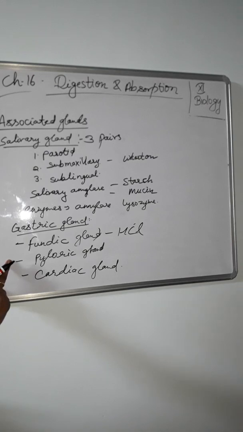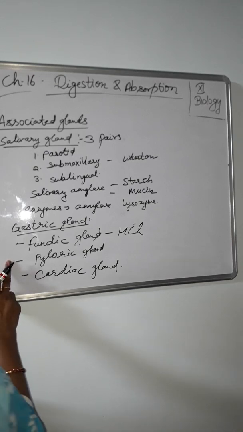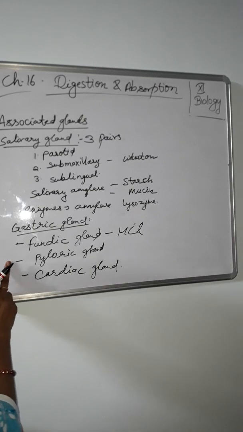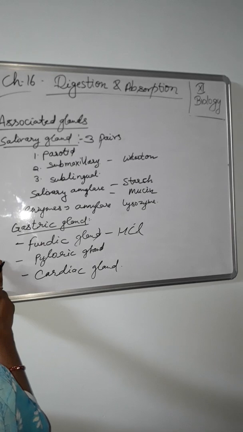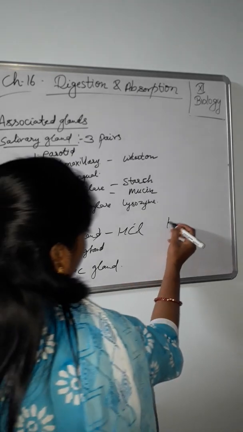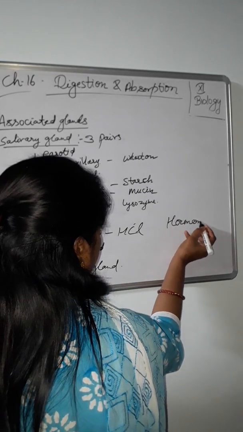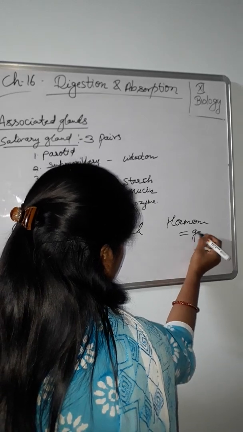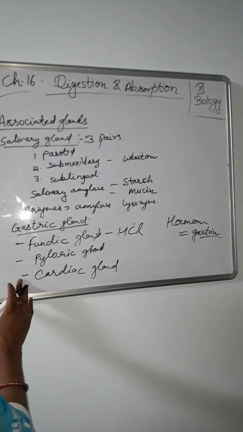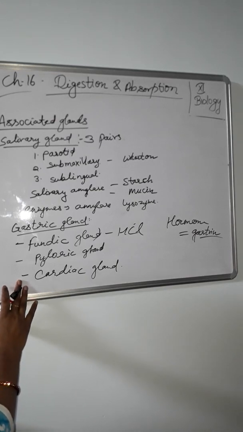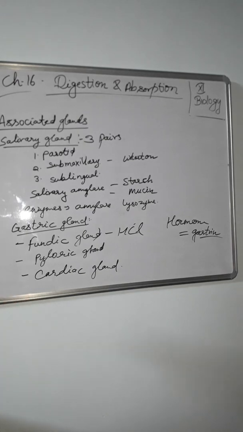Pyloric glands occur in the pyloric area of the stomach. The secretion is rich in mucin, does not contain hydrochloric acid, and is slightly alkaline in reaction. These glands also secrete a hormone called gastrin. Now the third one is the cardiac gland. They occur in the cardiac area and secrete mucin and a little amount of pepsinogen also.